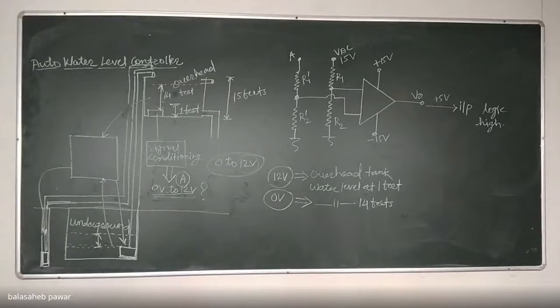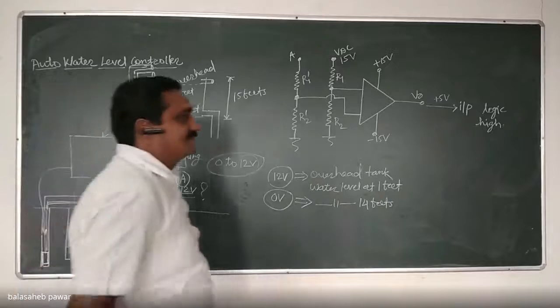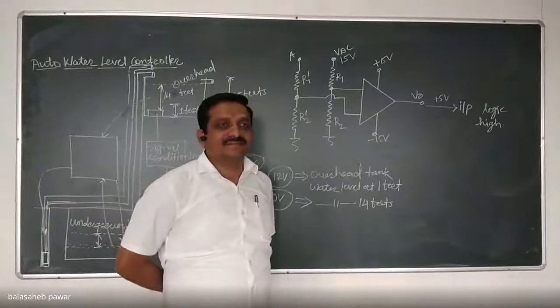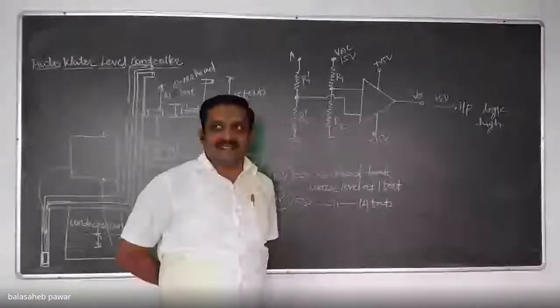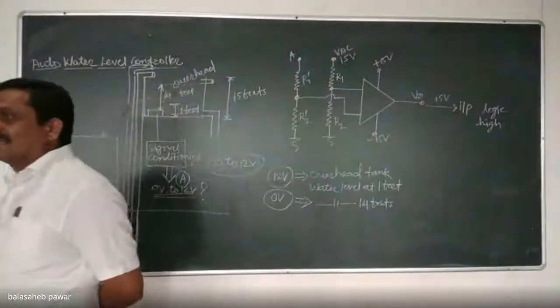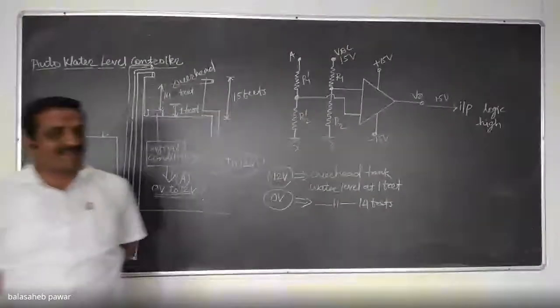According to me, it is exactly not 5 volts. That means if I apply that voltage level as 4.8 volts, will that microcontroller consider it as logic high or logic zero? You studied 8051, no? Then it should be known to you.